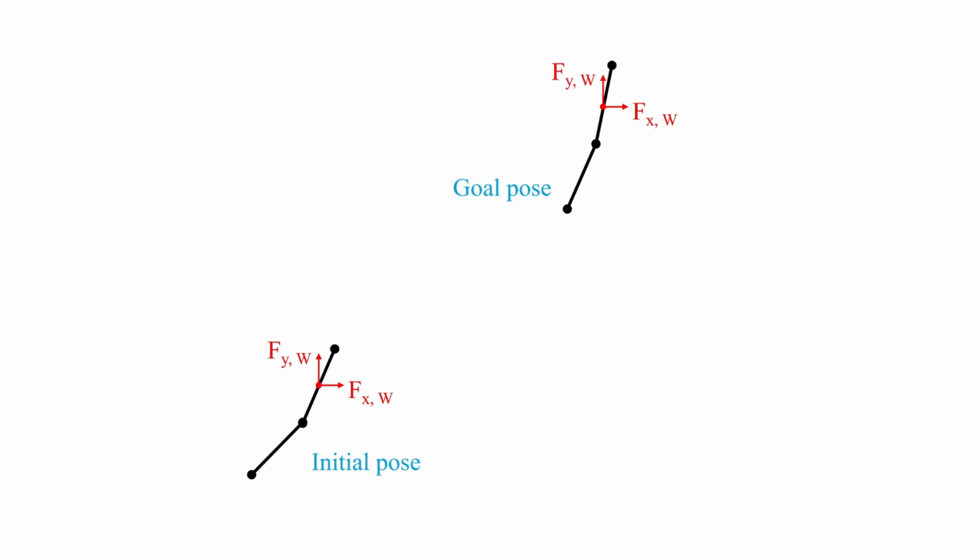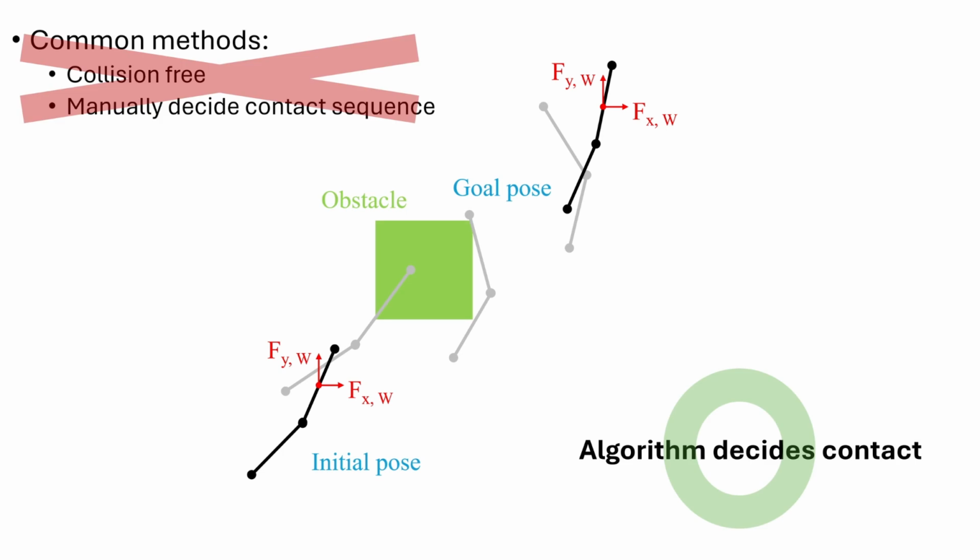So in this project, I put two actuation forces at the center of mass of the upper bar. With this setup, we can do trajectory planning for the underactuated system. It's pretty easy with the methods we learned in class. However, once there is an obstacle in the way, the trajectory planning is no longer trivial. Common methods include using collision-free constraints or manually deciding the contact sequence.